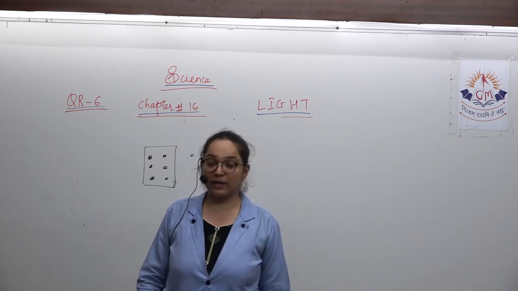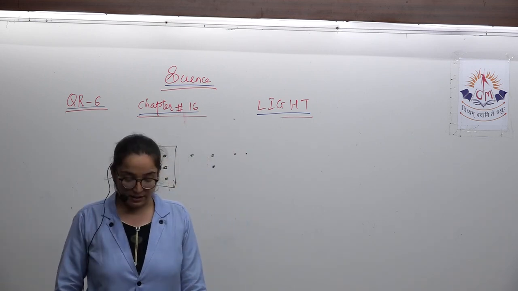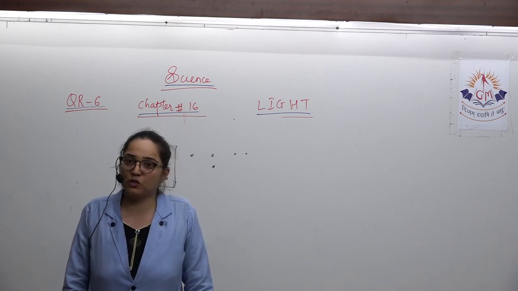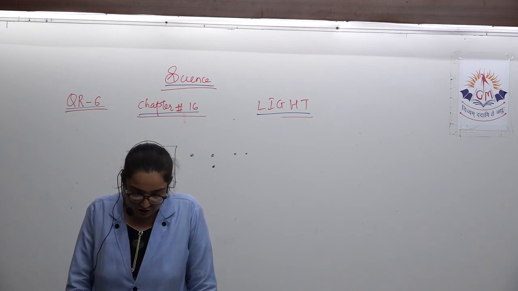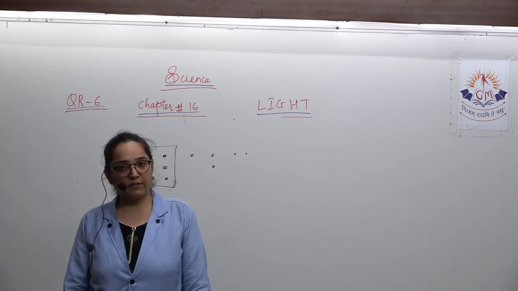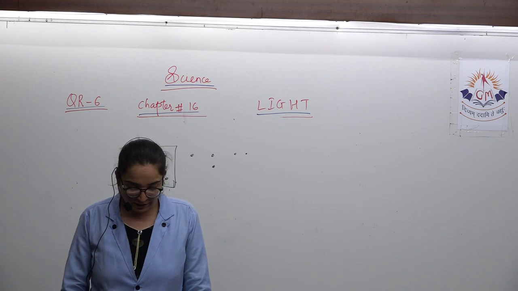And the quick recap: we see the objects around us by the light that is reflected from them. If the surface is smooth, then it is regular reflection. If the surface is rough, then it is called irregular reflection. And as per the laws of reflection, the angle of incidence is equal to the angle of reflection, and the incident ray, reflected ray and normal all three lie in the same plane.